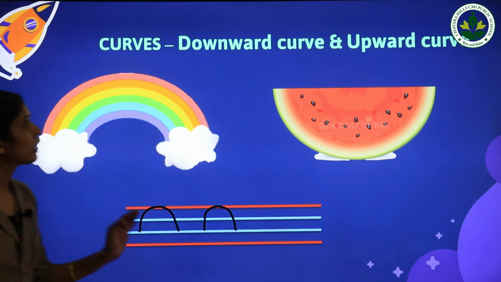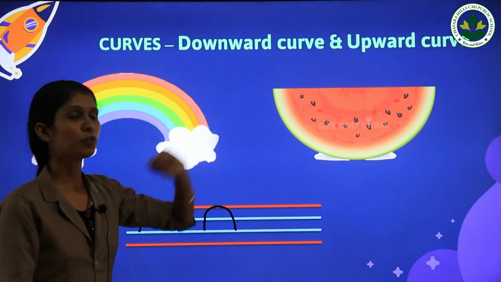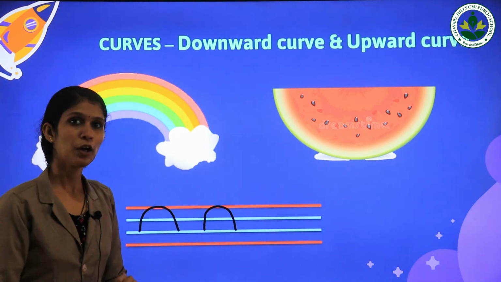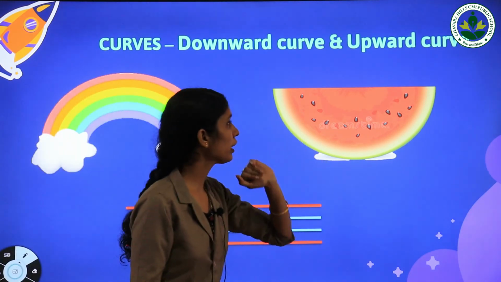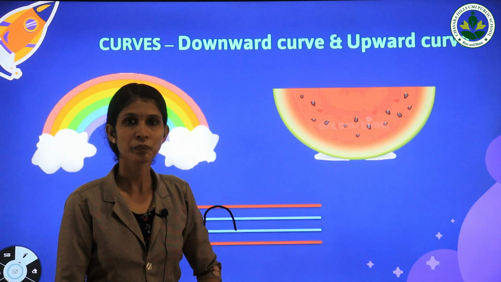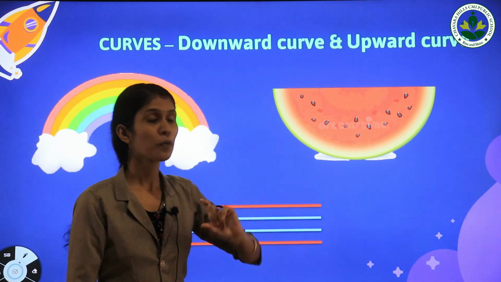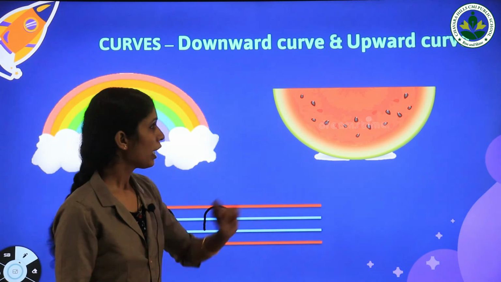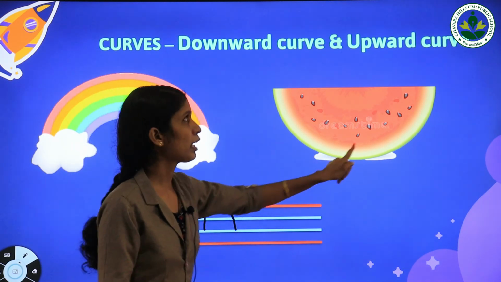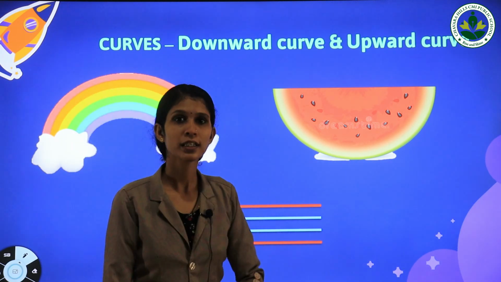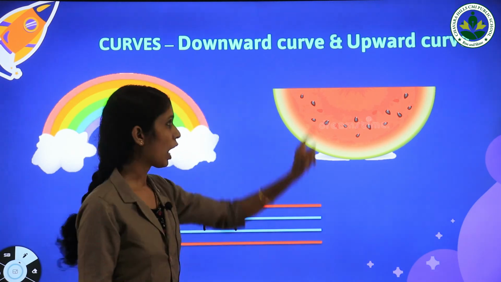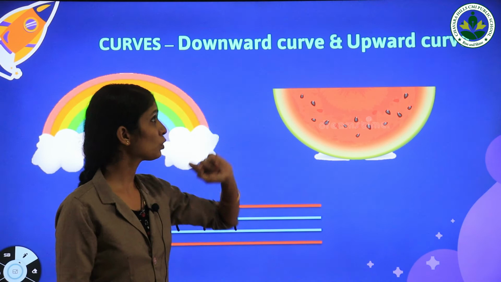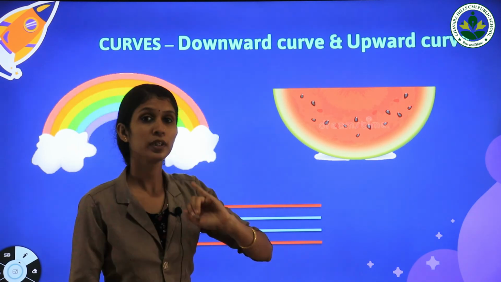Okay. And our next curve is upward open curve. All of you look at here. What can we see here? Yes, it's a slice of a watermelon, isn't it? Watermelon. And it's an example of upward open curve. Upward open curve. Shall we learn to trace upward open curve?